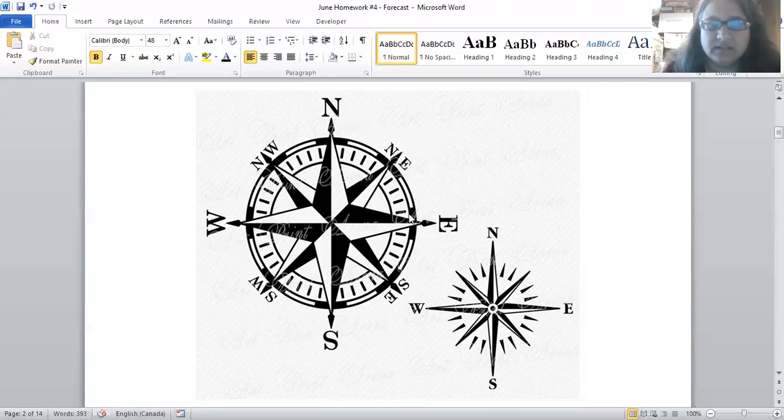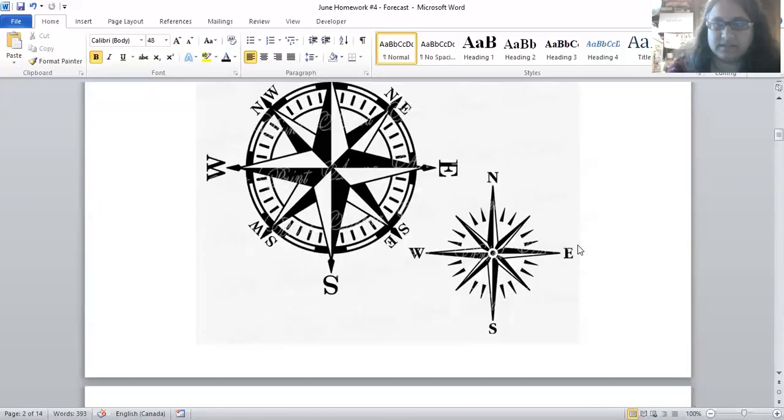In between, they have other ones. So you'll see that in the forecast website when we look at it. North, northeast, east, southeast, south, southwest, west, northwest. So they always put the north or south first. North, northeast, east, southeast, south, southwest, west, and northwest. And so there it is again: north, east, south, and west.